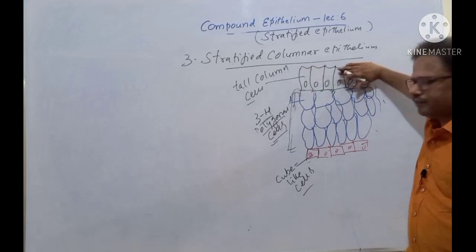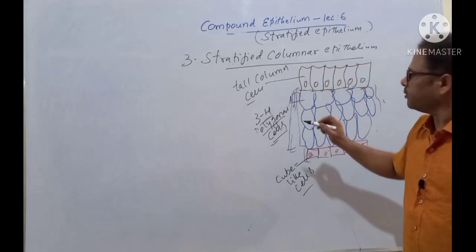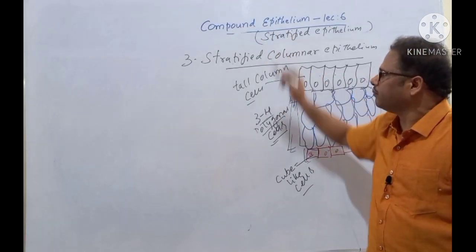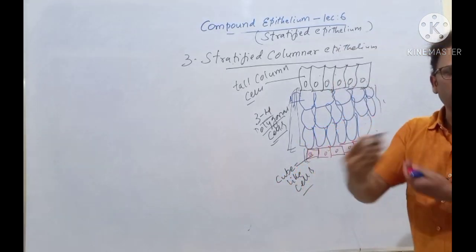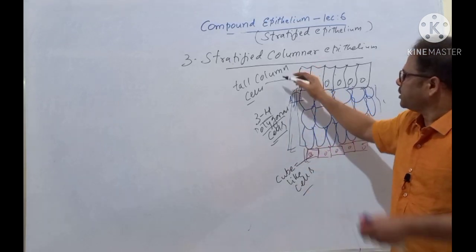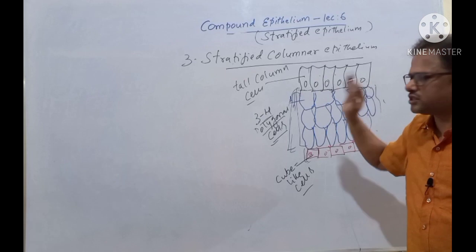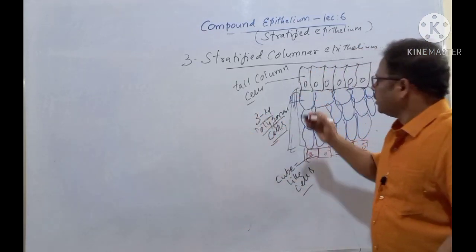Stratified squamous, stratified cuboidal, stratified columnar. Only the uppermost layer is different. The middle one is the same and the bottom one is also the same. So what is the basis of classification of this compound epithelium? The uppermost layer of cells. If it is flat tile-like cells, squamous. If it is cuboidal cells, cuboidal epithelium. And if it is tall column-like cells, stratified columnar epithelium. That's it. Very simple. But it contains strata, different layers. Now what are the examples here?